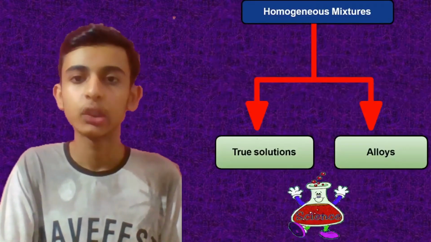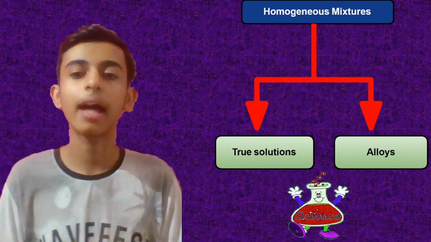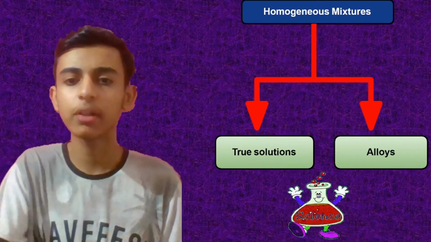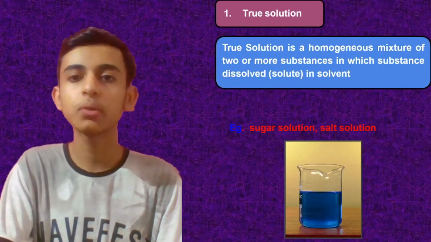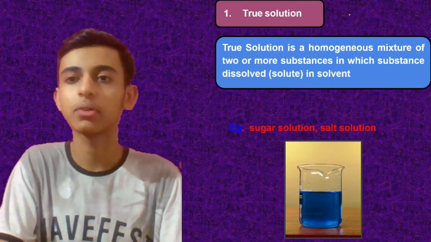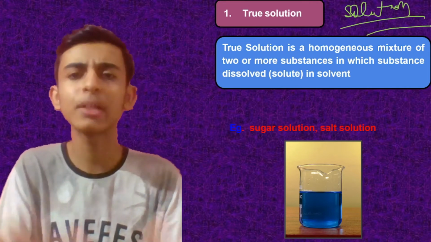Okay. Now moving on to the homogeneous mixtures, they have two parts. First is the true solution and the second one is alloy. So what is a true solution? True solution is your normal solution. They have just given the name as true solution.